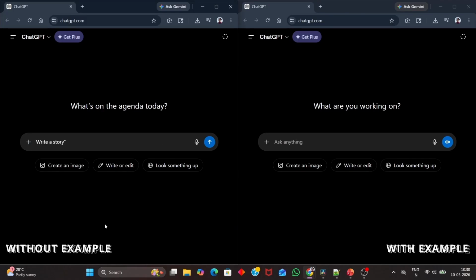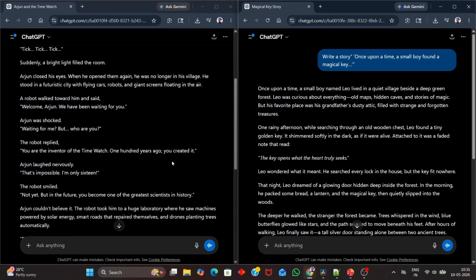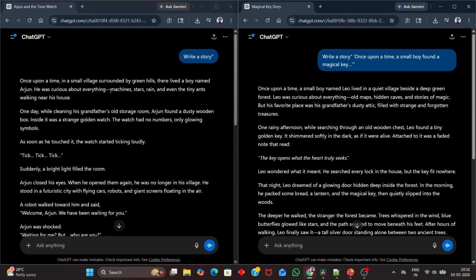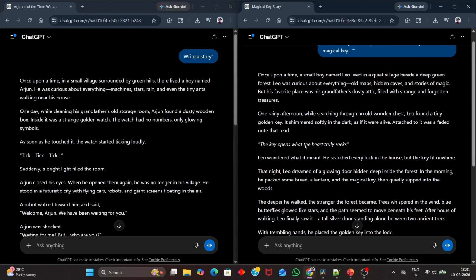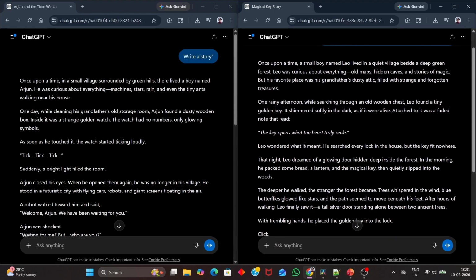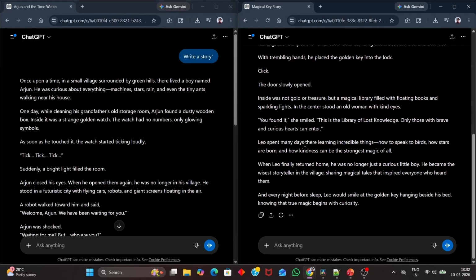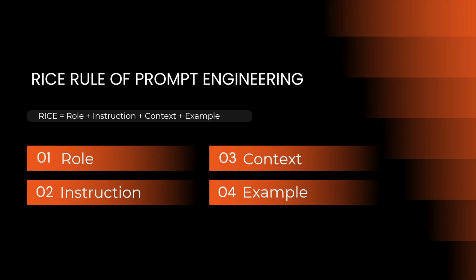On one side, give a prompt without an example. Write a story. On the other side, give a prompt with an example. Write a short story like, once upon a time, a small boy found a magical key. Let's see the results. On the without example side, the AI gets confused and gives a long story, a scary story, a confusing style. On the other side, with an example, the AI gives story style, simple beginning, creative tone. I think you understand why examples are very important. Finally, you understand the principles of prompt engineering in the RICE rule.